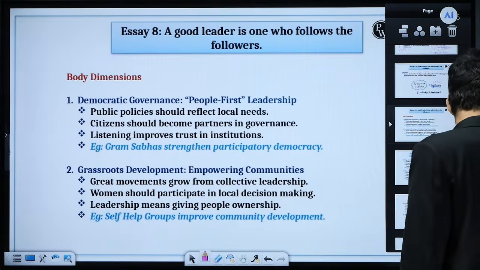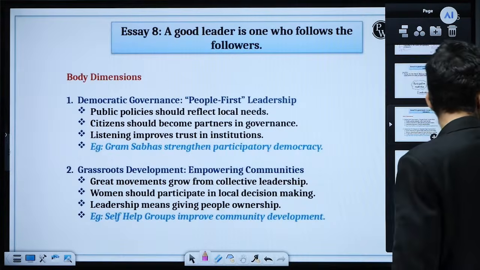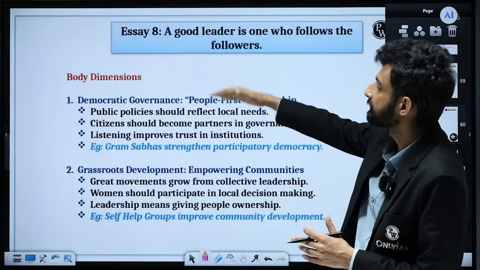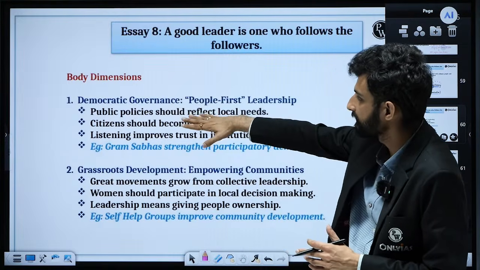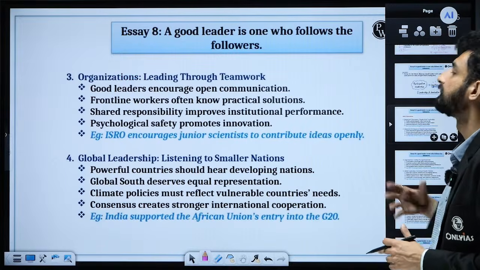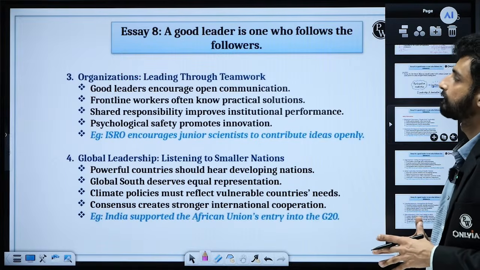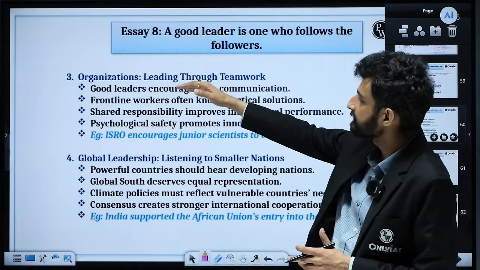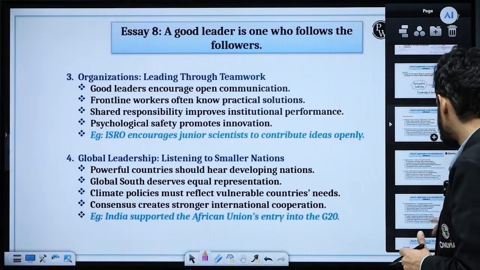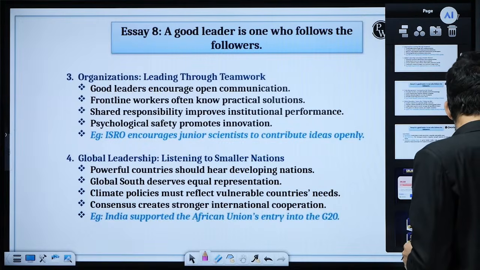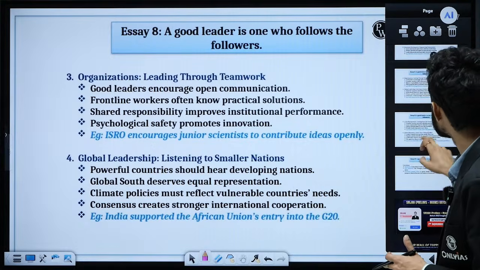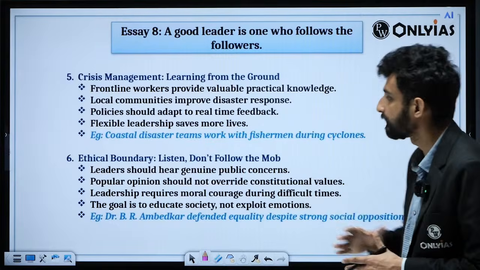So in this context, there can be parts of the main body as well. These are the 70-80% dimensions that you will write here: democratic governance, grassroots development of the subjects, the followers by the leaders, then organizations, leading through teamwork, then global leadership, listening to smaller nations, and these are the other aspects we have. Crisis management is one.